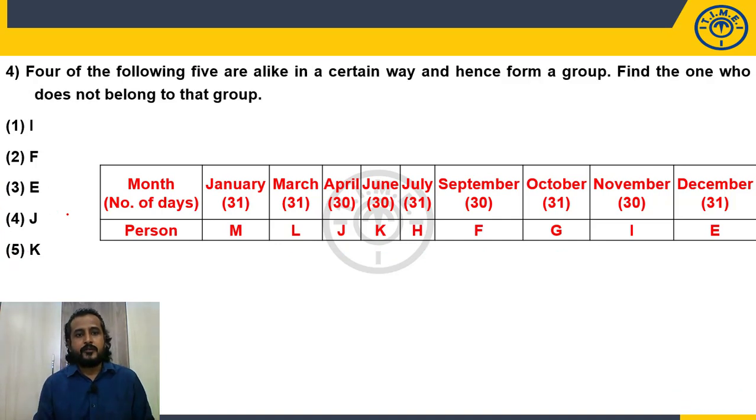Now 4 of the following 5 are alike. I am not going to read the entire one, because I know that 4 out of the following is nothing but odd man out. I, 30 days. I was born in the month which has 30 days. F, 30 days. E, 31 days. J, 30 days. K, 30 days. So except E, all were born in the month which has 30 days. So choice 3 is my answer.